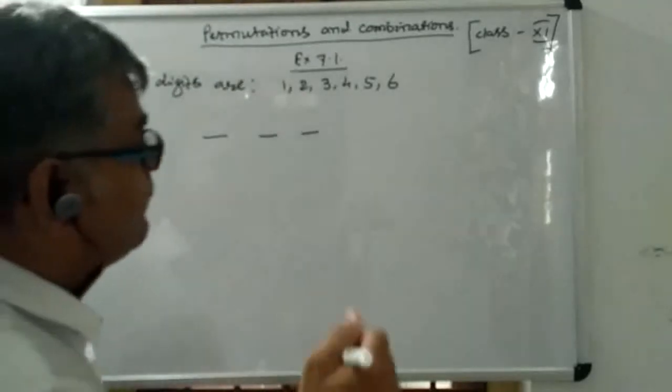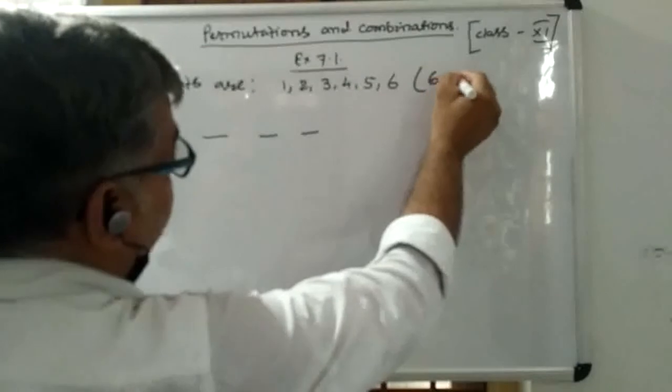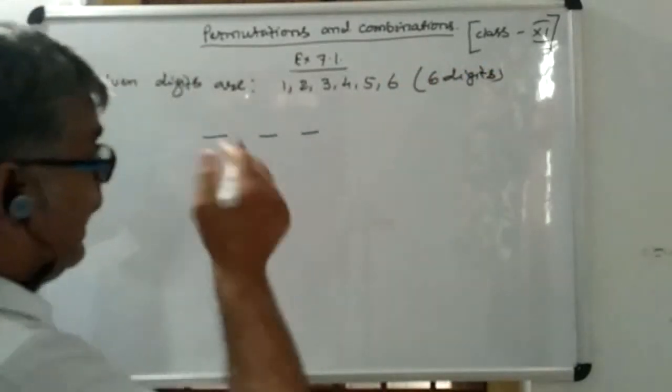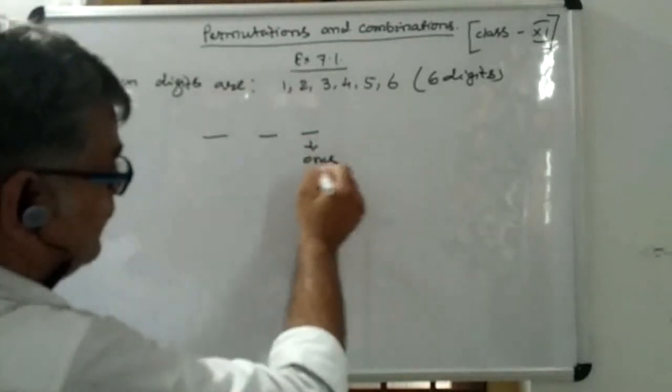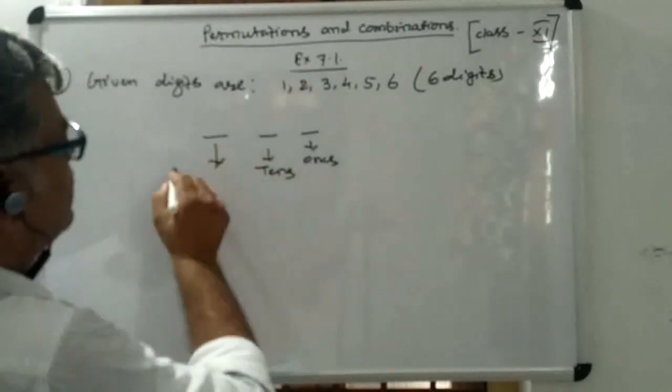So in these given 6 digits, you can have these at the ones place. Suppose this is your ones place, this is your tens place, and this is your hundreds place.